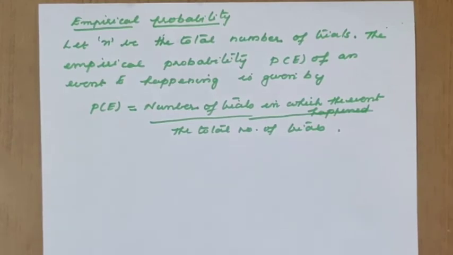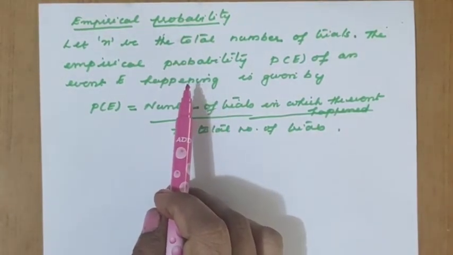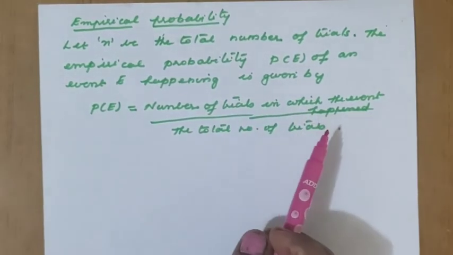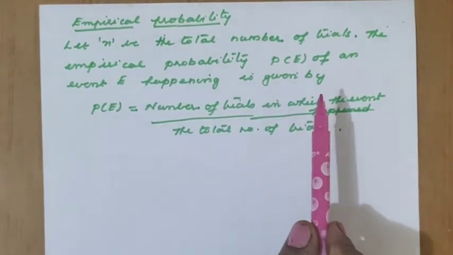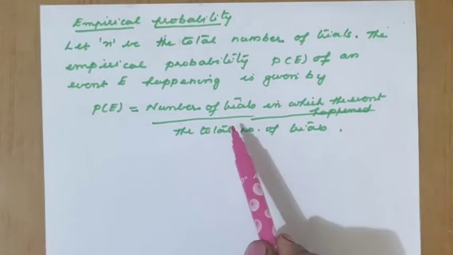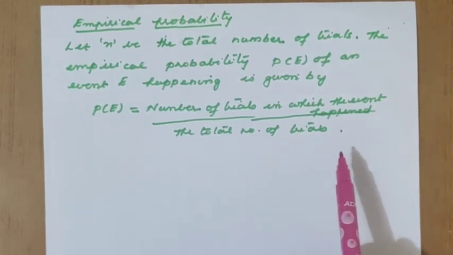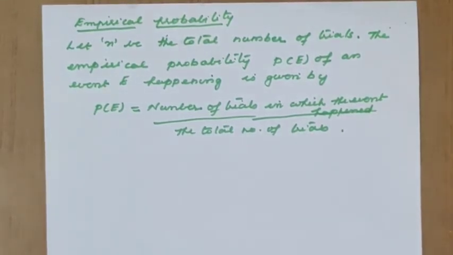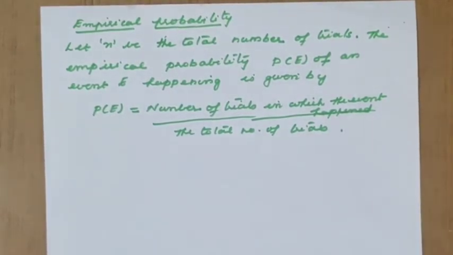we can see how we can define an empirical or experimental probability. Let n be the total number of trials. The empirical probability P(E) of an event E happening is given by P(E) equal to the number of trials in which the event happened divided by the total number of trials. This is the definition of empirical probability.